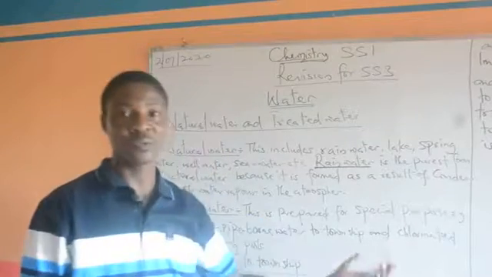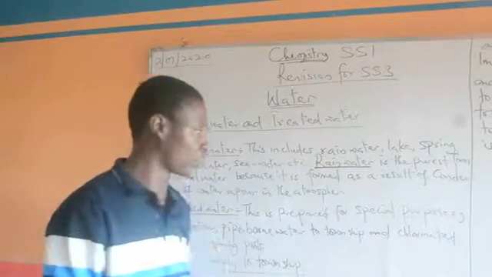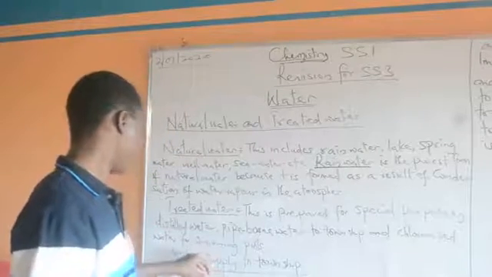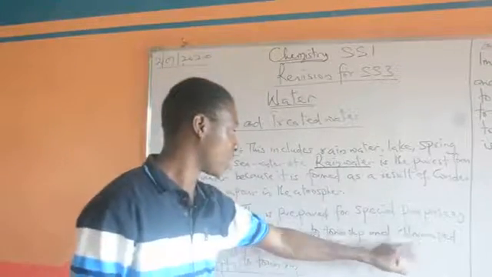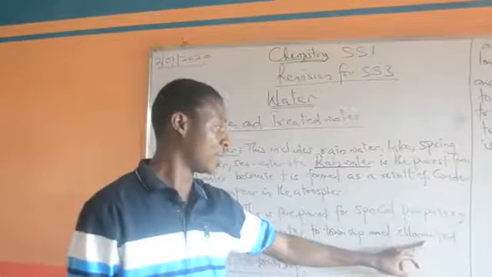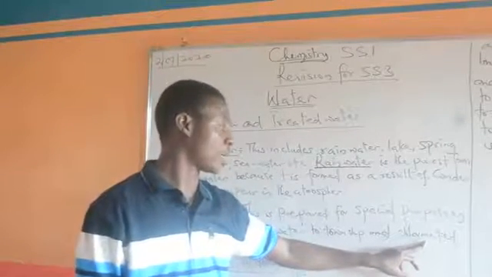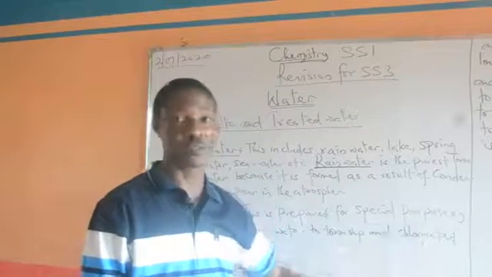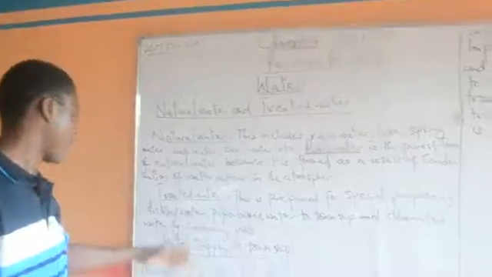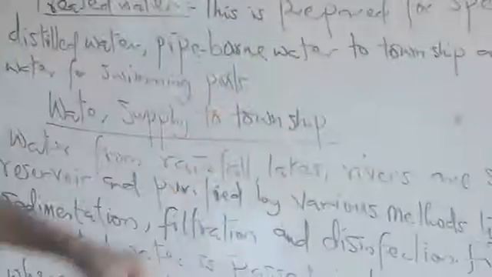And again, the last example of treated water is chlorinated water. You can get that from your swimming pool. For those of you that have been going to swim, that's why you see that the water is chlorinated. Anything chlorinated is mixed with chemicals like chlorine, which is used in killing germs.